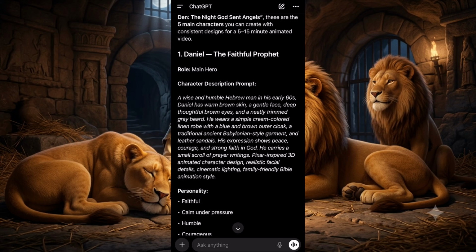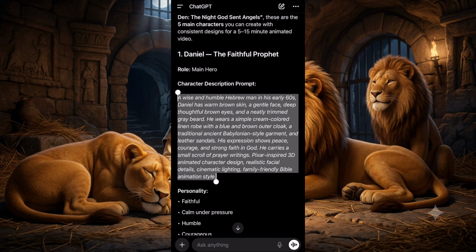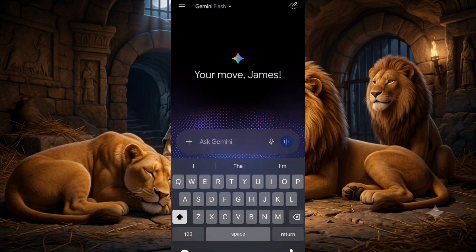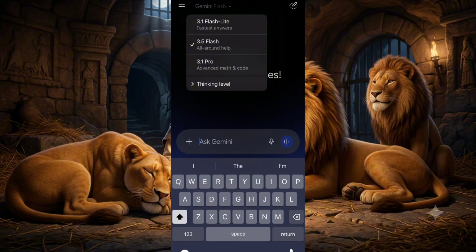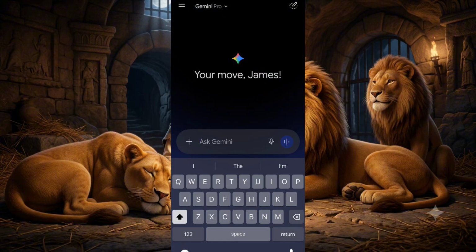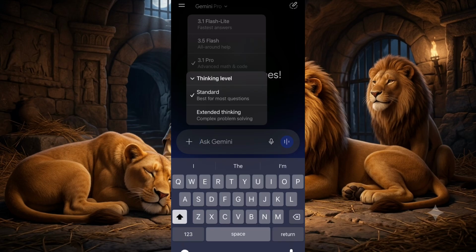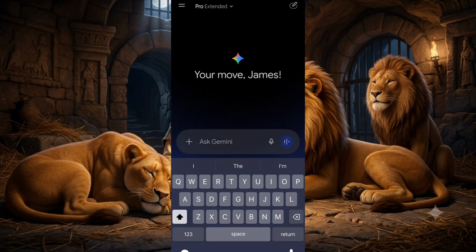Now what we are going to do is to copy it. So let me copy the main character, which is Daniel. Now I'll go and generate the image. You can use any video creator of your choice, but this is the one that I'm going to be using. Then I'm going to click on this particular place here and click on the 3.1 Pro. Then I'm going to leave it at this thinking level, which is the extended thinking.